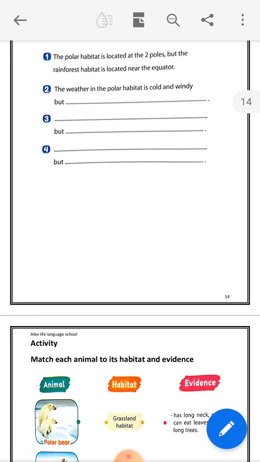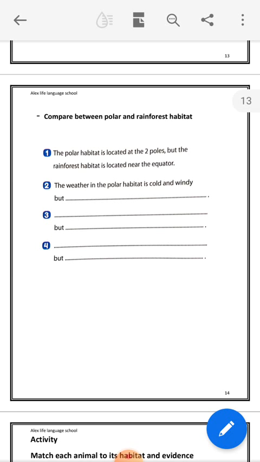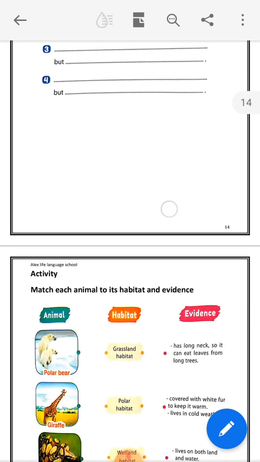Okay, animals which are found in polar habitat are penguin, fox, polar bear, whale, okay, and what? But animals which can live in the equator or tropical areas or rainforest areas are macaw, monkey, large snakes. Okay, so we finished the comparison between a polar habitat and a tropical habitat.